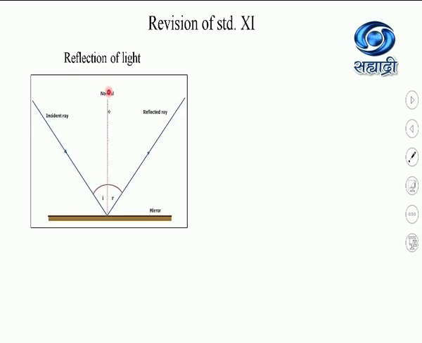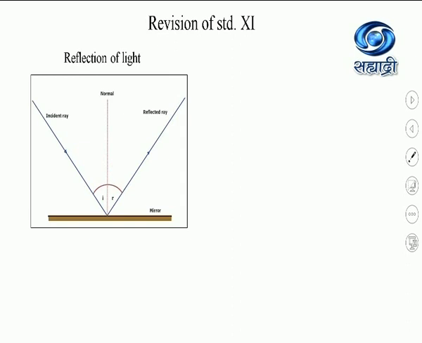If we draw a normal to the plane reflecting surface at the point of incidence, then the angle between the incident ray and the normal is called the angle of incidence I. The angle between the reflected ray and the normal is called the angle of reflection R.